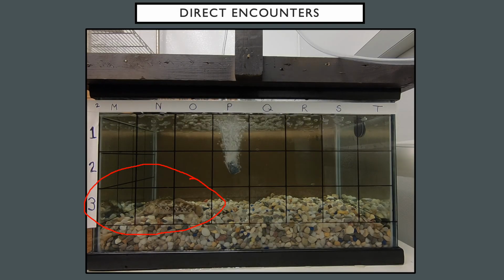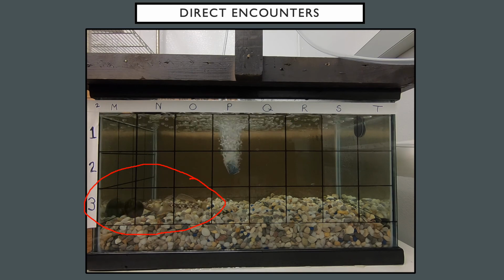Similarly, here we again have a Round Goby and a Fatmucket, and the Round Goby dislodges the Fatmucket from the substrate and pushes it around on the substrate several times.